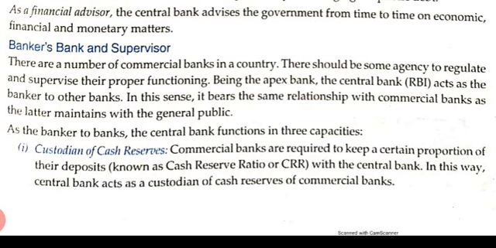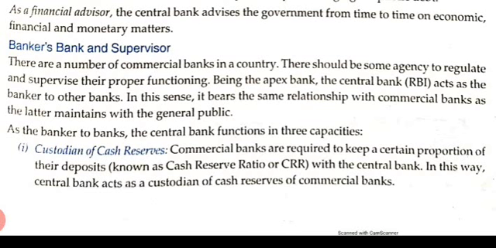In this way the central bank is acting as a banker to the government and banker to the banks also. As a banker to the banks, the central bank performs three capacities. The first is custodian of cash reserve. What does it mean? Commercial banks are required to keep a certain proportion of their deposits, that is known as CRR, with the central bank. In this way, the central bank acts as a custodian of the cash reserve of the commercial banks.